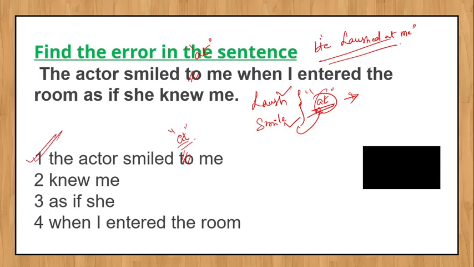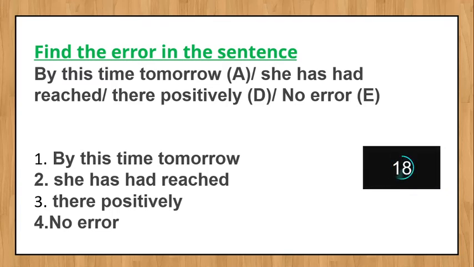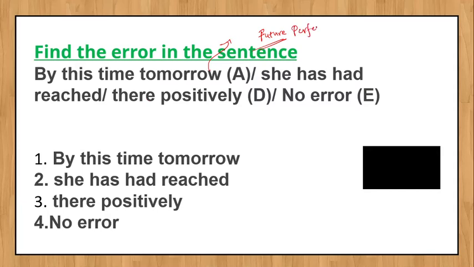Next question. "By this time tomorrow, she has had reached there positively." So what is the error in the sentence? Here he's talking about something in future, so obviously this is future tense. "By this time tomorrow, she has had reached." So this is future perfect actually.